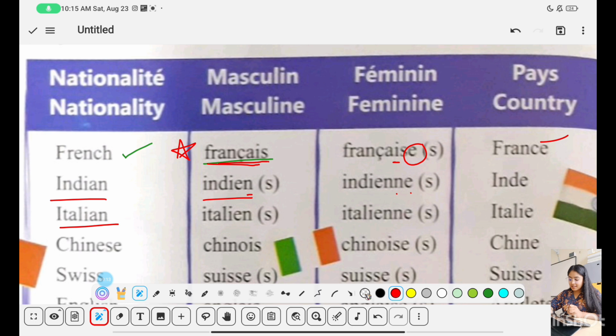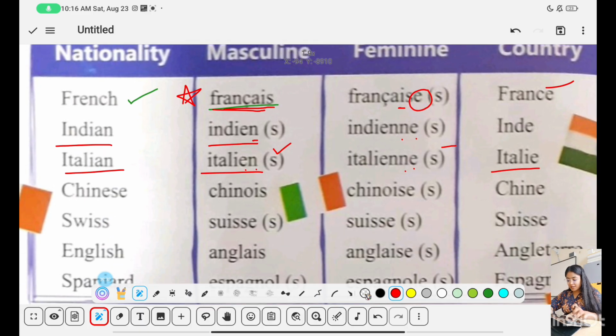Then Italien. Italien is ending with N, so preceded by vowel also, so double the last consonant and put E. Italienne, feminine. To make it plural, again you will add an S to it. That is why S are given in the bracket. Italy. Then Chinois. It is already ending with an S. That is why to make it plural, you will not add one more S. It will remain as it is in plural.